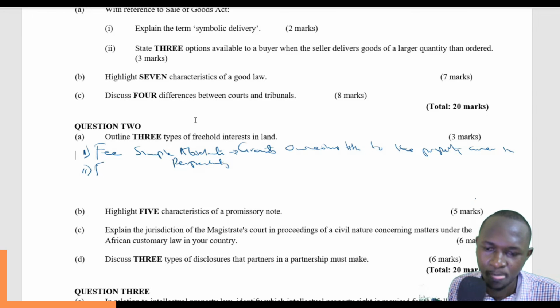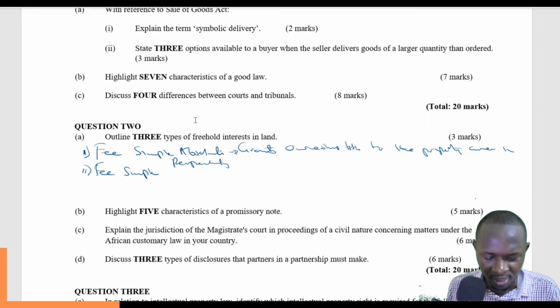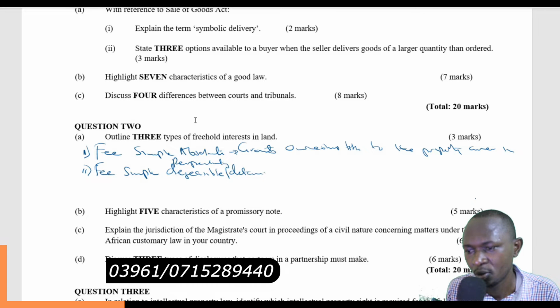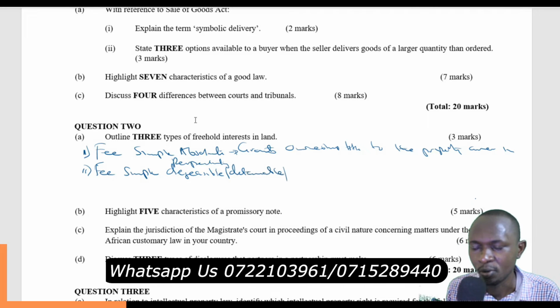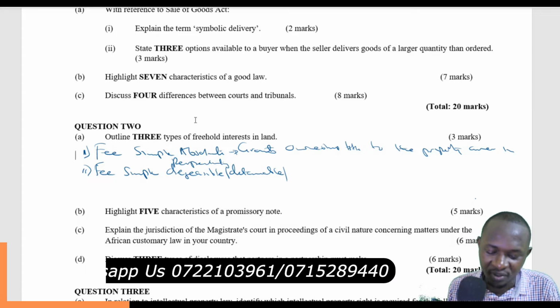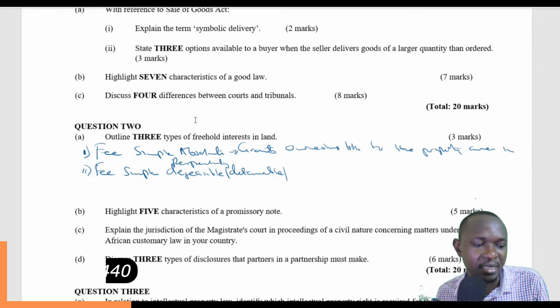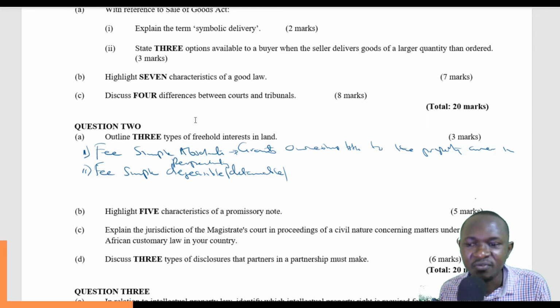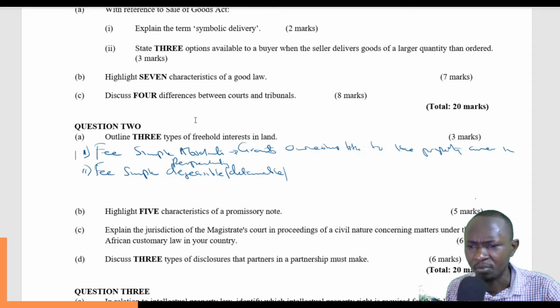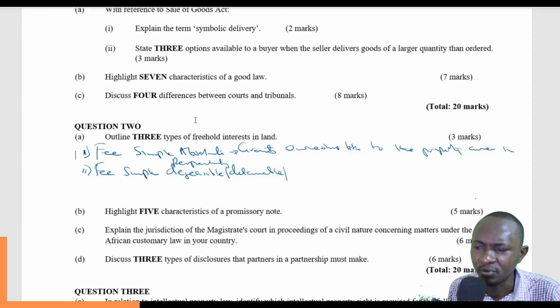Then number 2, we have the fee simple defeasible, or fee simple detainable. We can also call it the base fee, or qualified fee estate. Qualified fee estate, base fee, fee simple defeasible, fee simple detainable. It can go by any of those names. That will be our second type of freehold interest in land.